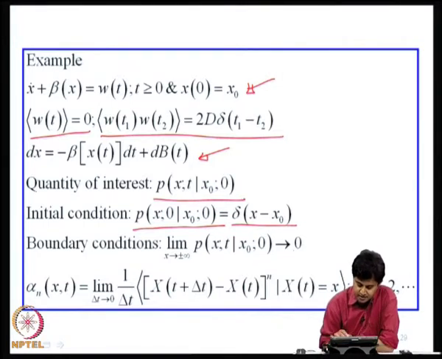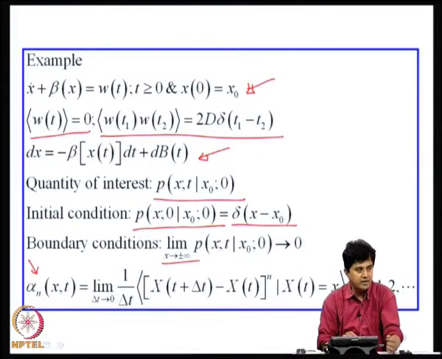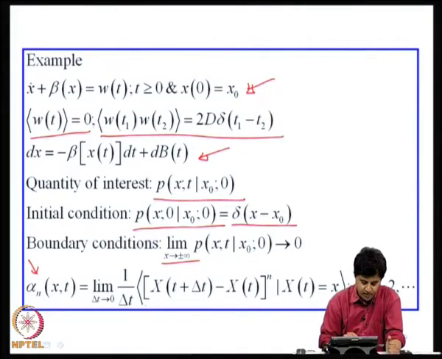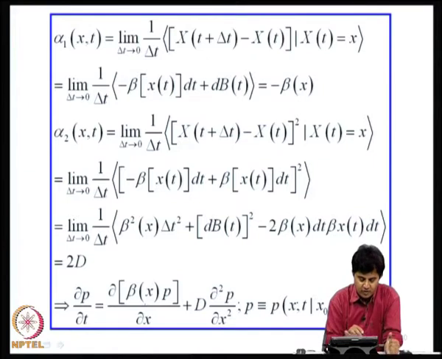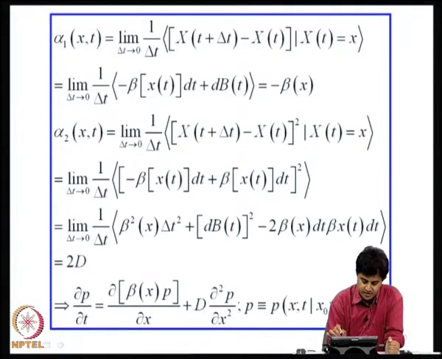Boundary conditions: as x goes to plus or minus infinity, this probability density function goes to 0. These are the incremental moments that I would need to formulate the Fokker-Planck equation, alpha 1 and alpha 2. How do we derive them? Alpha 1 is the limit as delta t goes to 0 of 1 by delta t, the first order moment of the increment x of t plus delta t minus x of t conditioned on x of t equal to x.